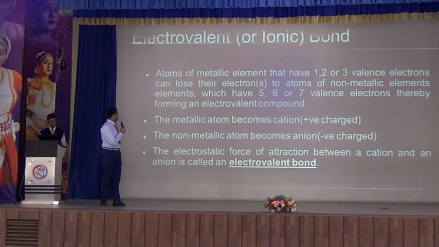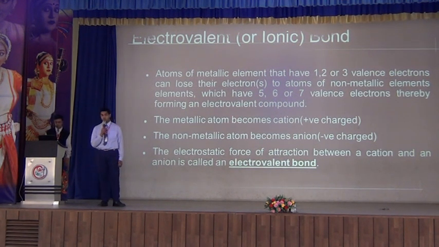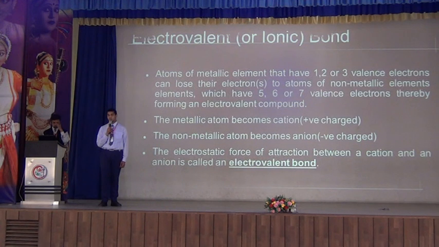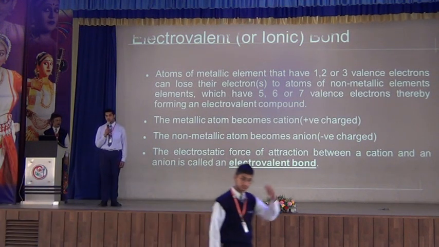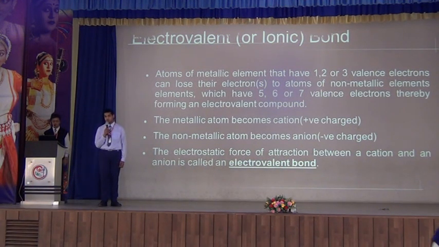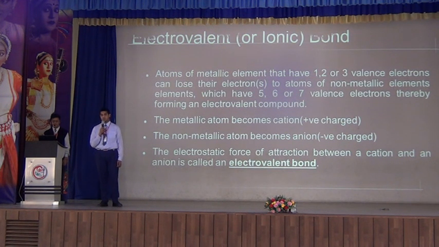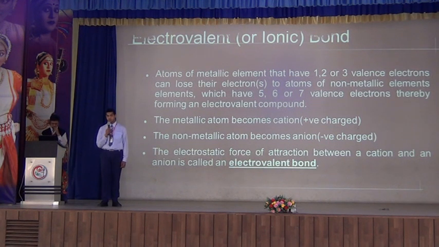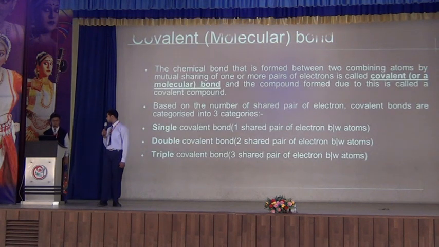I will talk about electrocovalent bond. Electrocovalent bond is the force of attraction between two atoms which is formed by losing and gaining of electrons. This type of force of attraction is between metallic and non-metallic atoms, because metallic atoms lose electrons and non-metallic atoms gain the electron. So we also have the formation of positive and negatively charged ions, and so we also say this bond to be ionic bond.